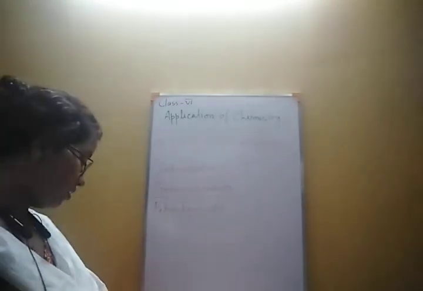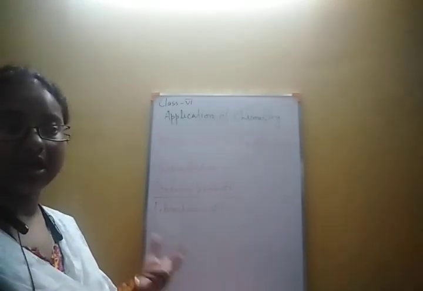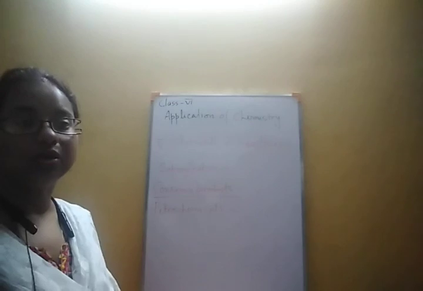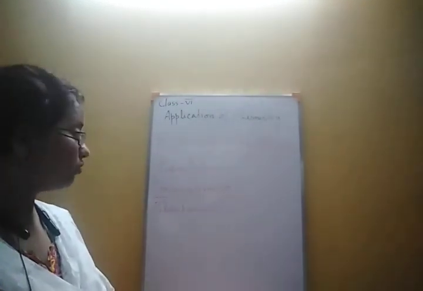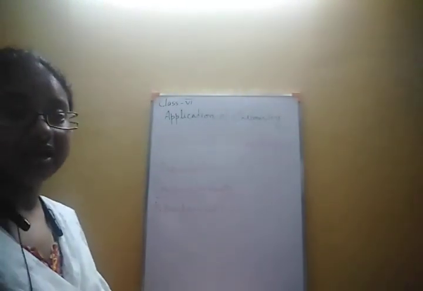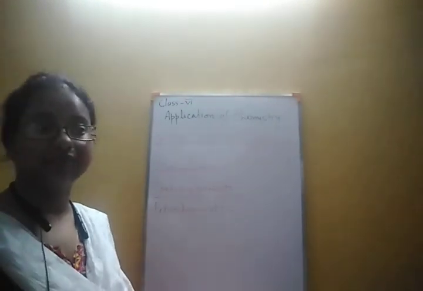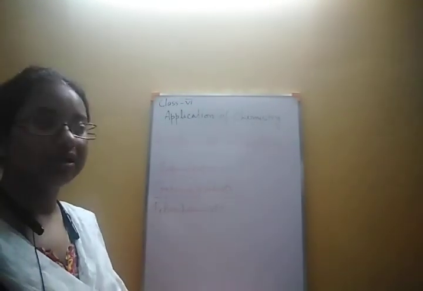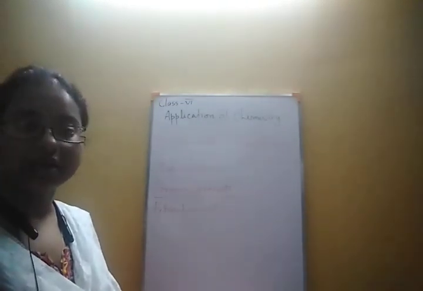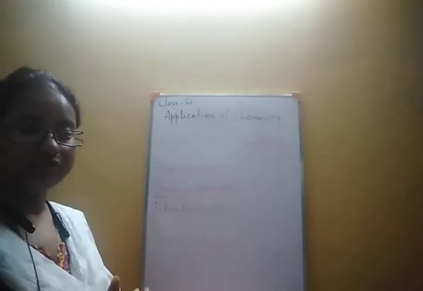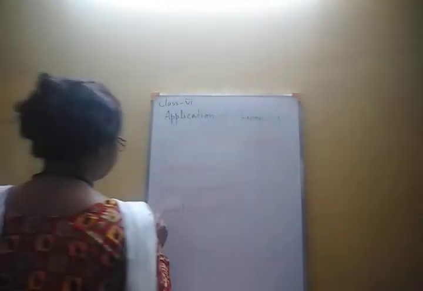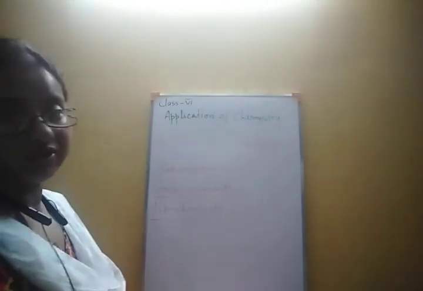Different dyes are there. Dye means paint, from which we will have different colors. To color any cloth or paper, we need these dyes. So paint, dye, medicine, different drugs we will get from this. Petroleum jelly, kerosene, petrol, all these are petrochemical products, which we obtain directly or indirectly from petroleum. So these are called petrochemicals.